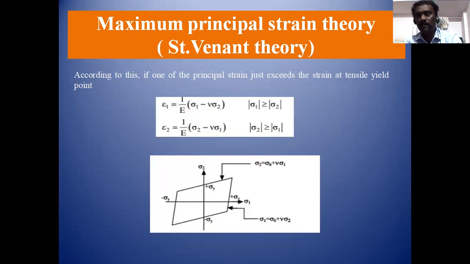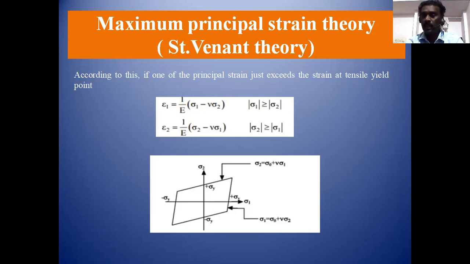Similarly, the maximum principal strain theory, otherwise known as Saint-Venant's theory. According to this theory, if one of the principal strains induced in the material exceeds the strain obtained from the tensile test, failure occurs. So the induced principal strain should be less than the strain value obtained from the tensile test.